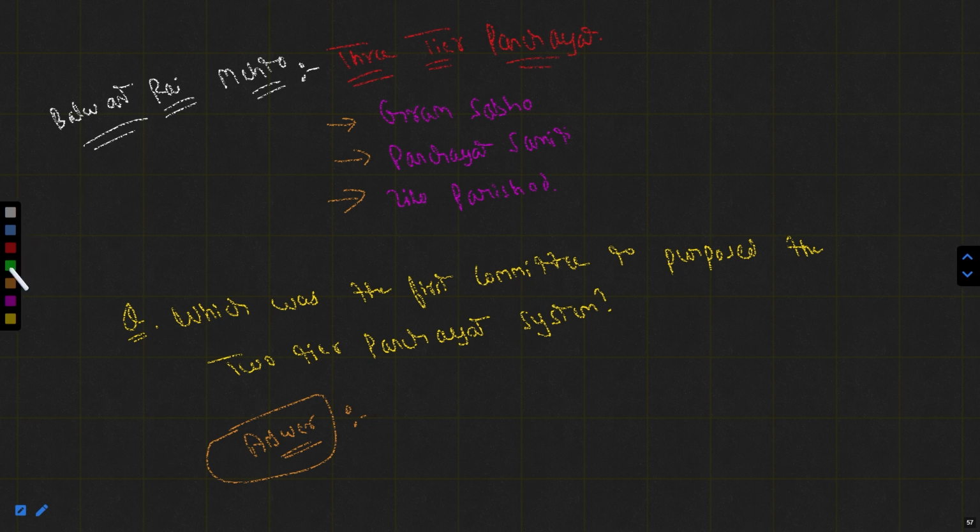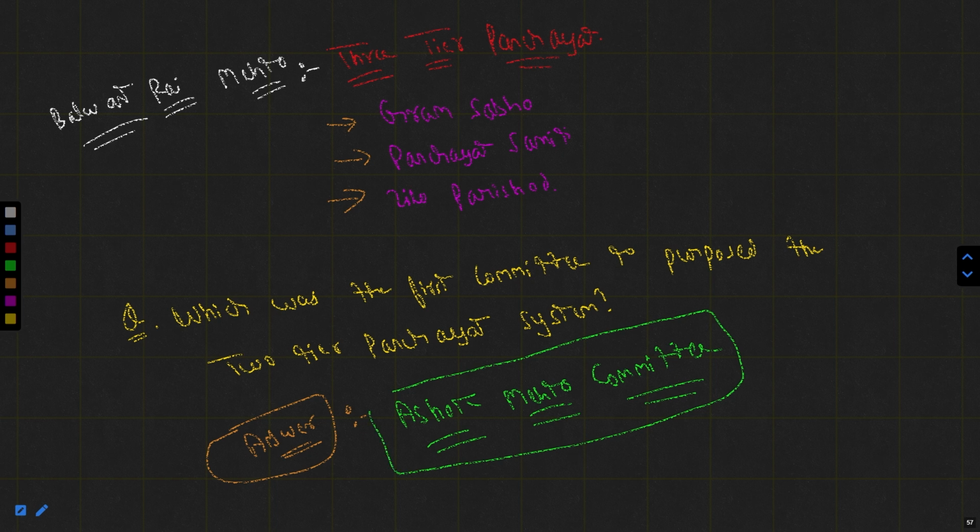So time's up. The correct answer is the Ashok Mehta Committee. The Ashok Mehta Committee was the first committee to propose the two-tier panchayat system.